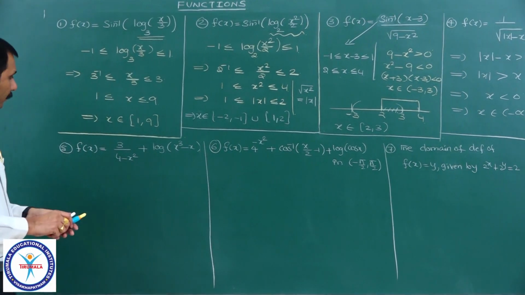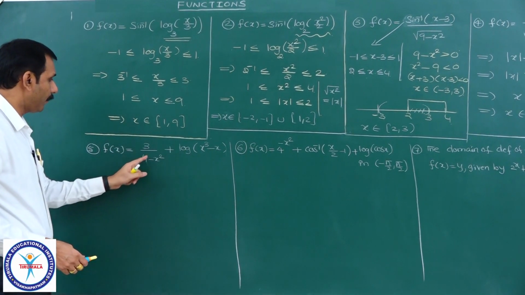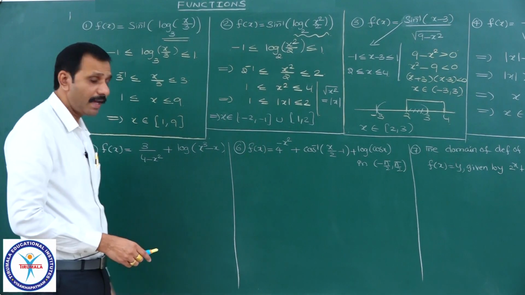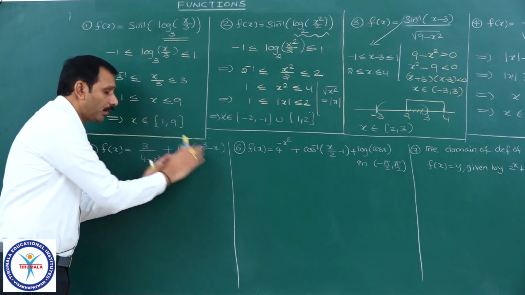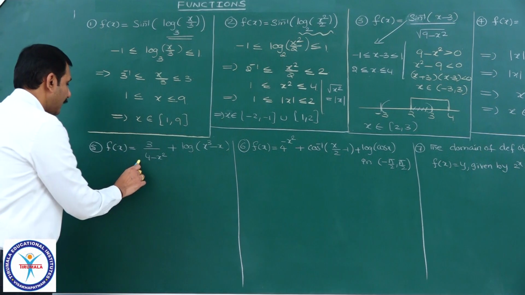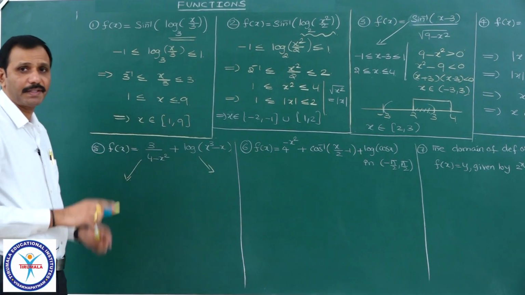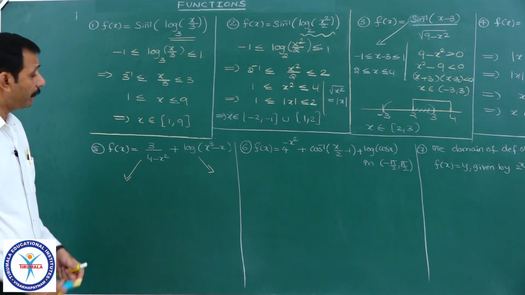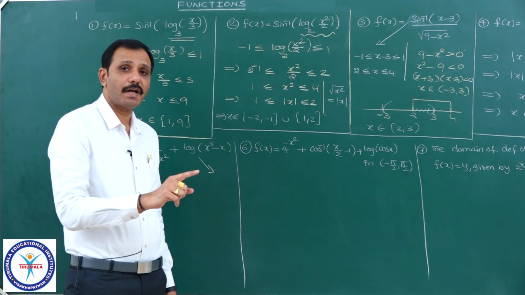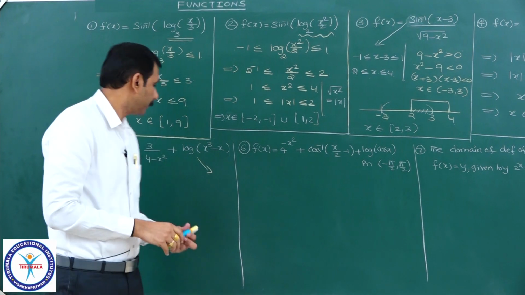And next, coming to this, f of x equal to 3 by 4 minus x square plus log. Here it is a sum of two functions. Find the domain of this one separately and the domain of this one separately, and take the intersection of these two. Because the domain of f of x plus g of x is nothing but domain of f intersection domain of g.